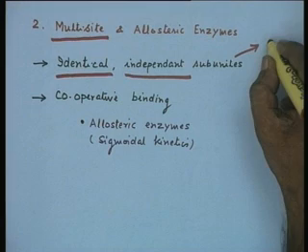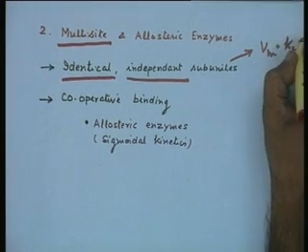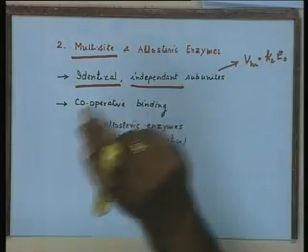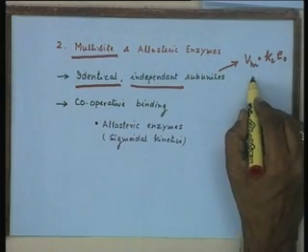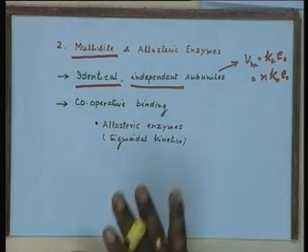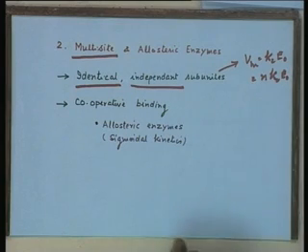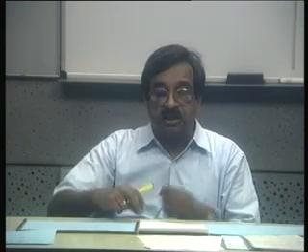That means our maximum reaction velocity in the case of a single binding site is Vm equal to k2 into E naught. If there are n binding sites, the only difference is that it will become n into k2 into E naught, because all the n binding sites have to be saturated. Except for that difference, there will be no difference and the reaction profile will be hyperbolic in nature.